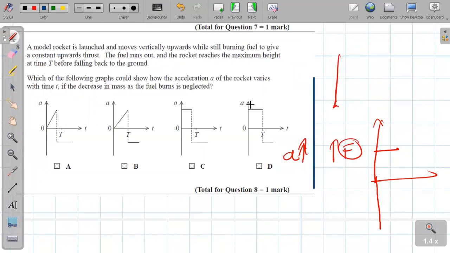Now what happens once the fuel runs out? What will happen to the object? Will that object just fall all of a sudden? No, it won't. It may travel. Imagine at this point it happened, it says it reached the maximum height at time t before falling back, right? This is t. So at this point, somewhere before t, the fuel ran out.